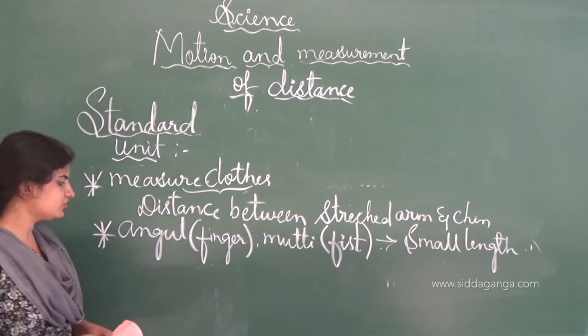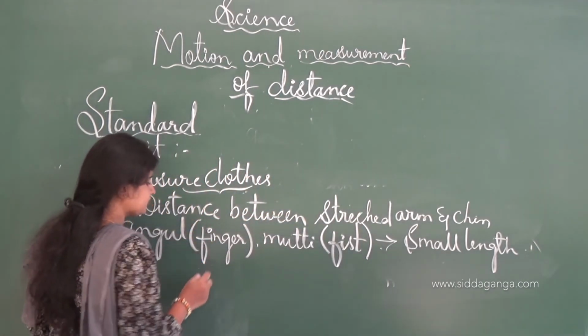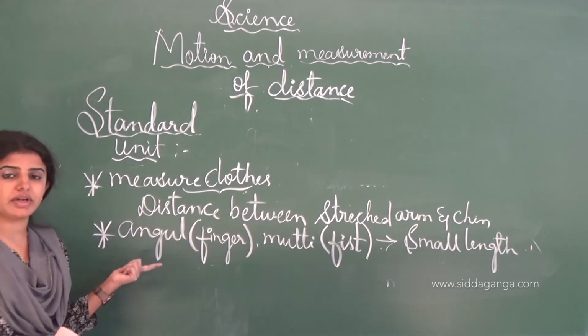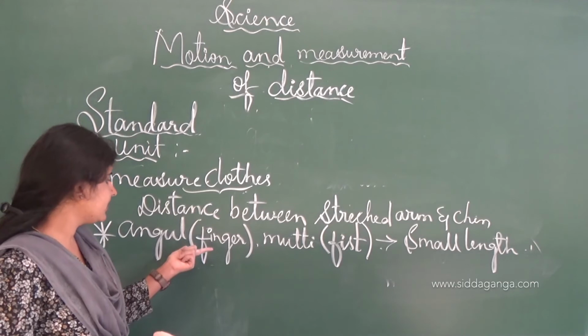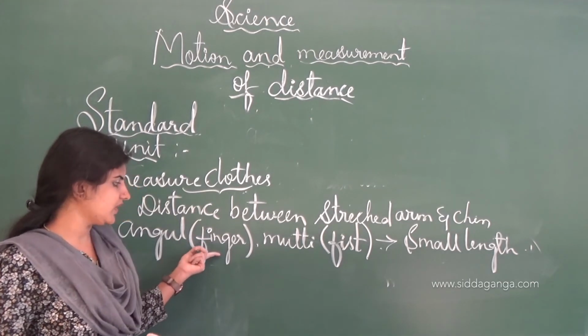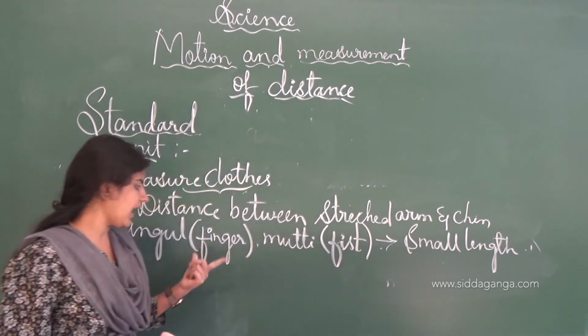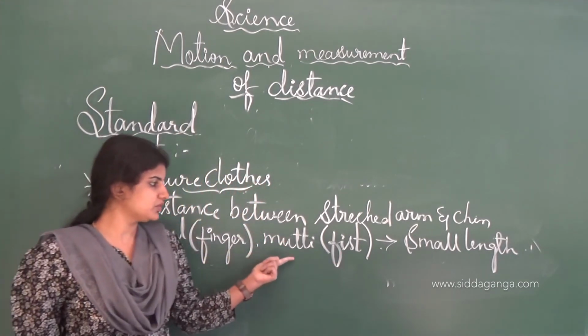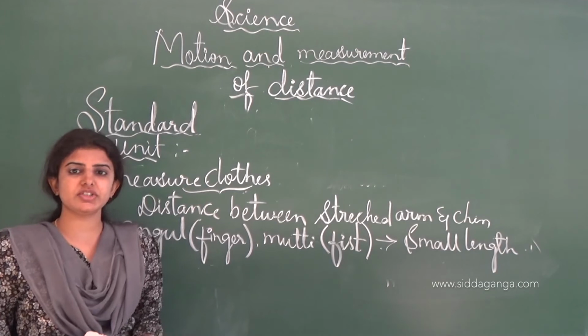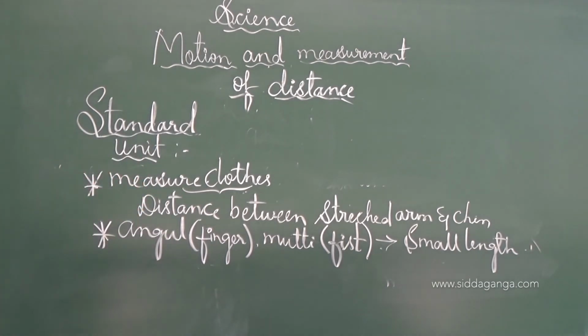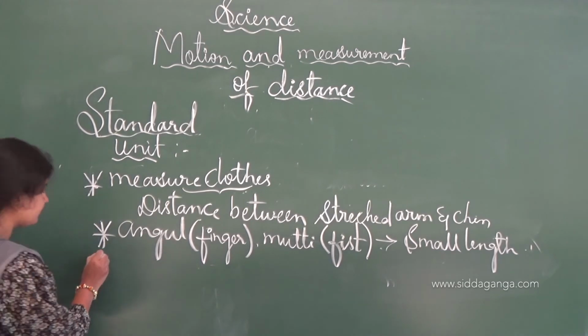Small length can be measured using the angle. Angle is called "angle" in Urdu, whereas it is also called finger, and mutti, that is the fist. This angle as well as the mutti is usually used to measure small lengths only. And next, usually, the flower seller